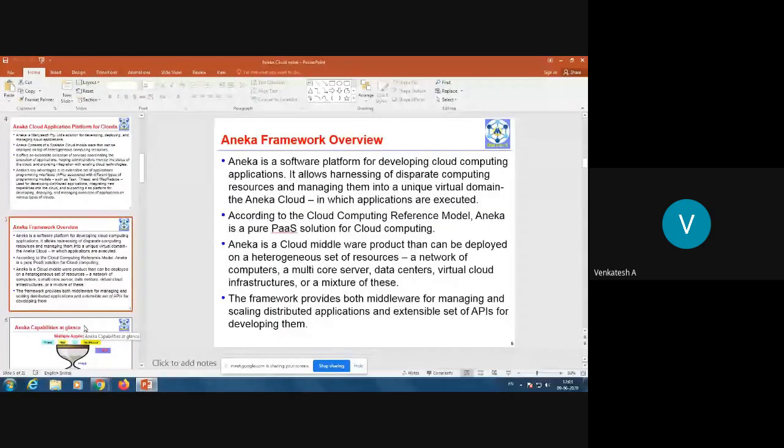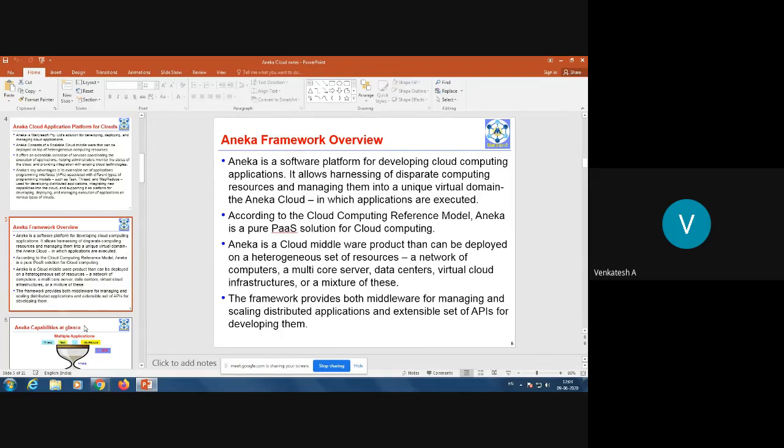Aneka is a software platform for developing cloud computing applications. It allows harnessing of disparate computing resources and managing them into a unique virtual domain, the Aneka Cloud, in which applications are executed. That means if you want to maintain your application privately, you can develop it using the tools of Aneka, and you can maintain it as a private cloud network on the same Aneka platform.